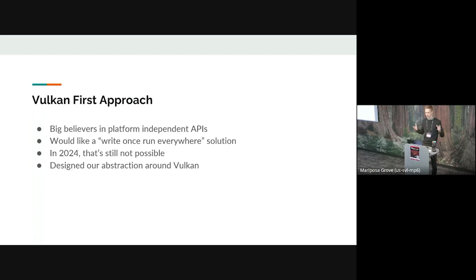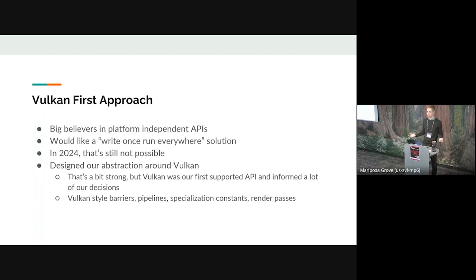So I say we designed our abstraction around Vulkan, but that's actually not quite true. We designed it around multiple APIs, but we cherry-picked the things we really liked from Vulkan, and we made sure to make those core parts of our interface. So when we first wrote it, we had Vulkan-style barriers, pipelines, specialization constants, render passes, and a few other things. Obviously, we've gotten rid of barriers now from our API, but that was still something that we started with. And so I'm not going to have time to talk about all these things.